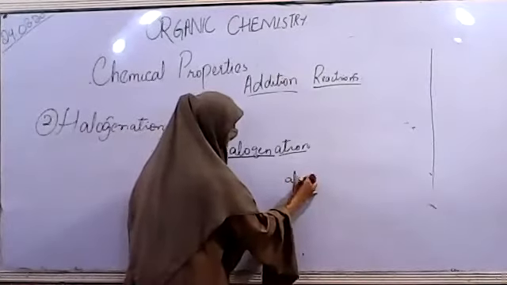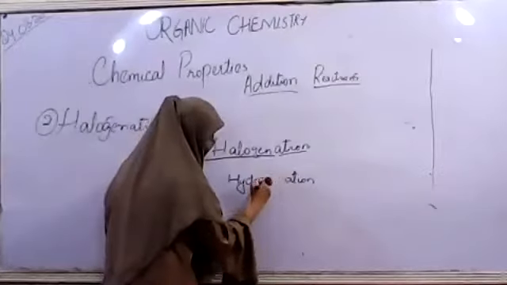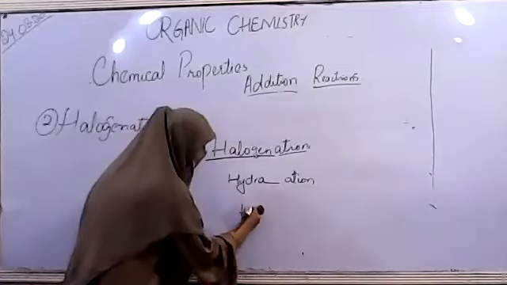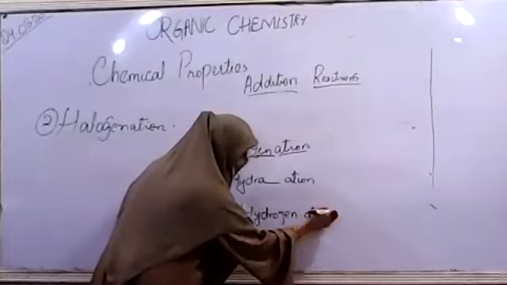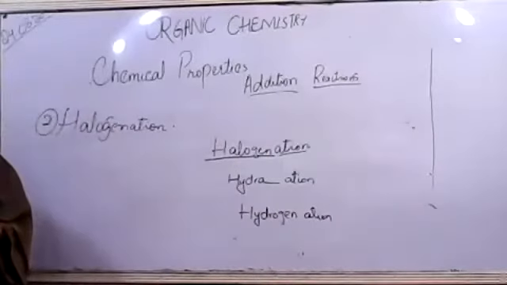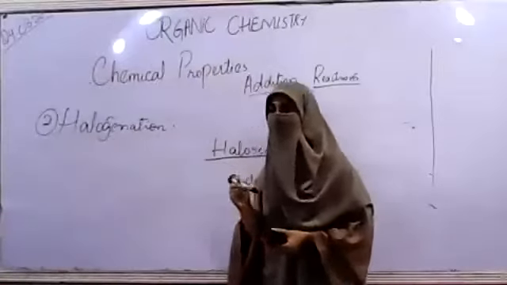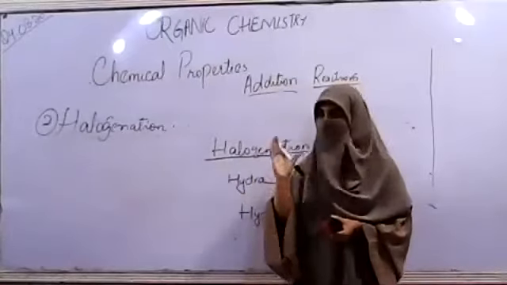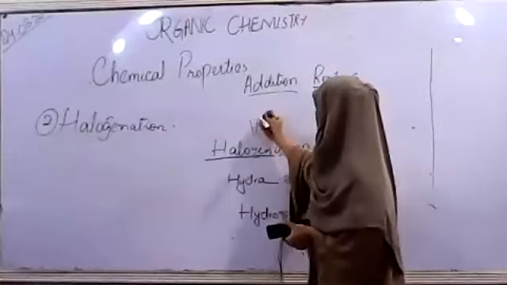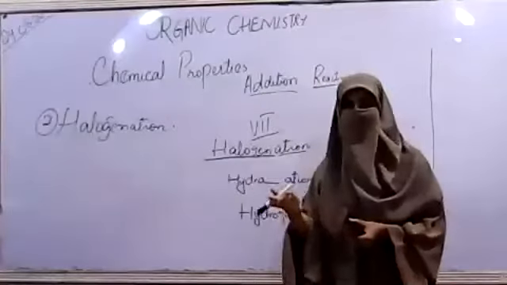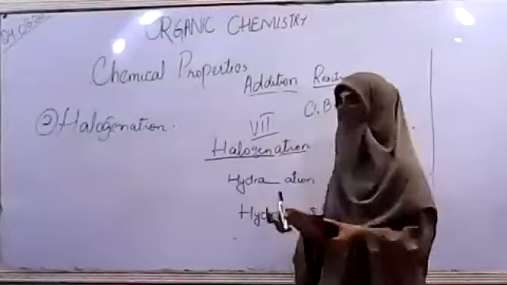Let's say again the suffix -ation, and we are studying hydration. Again, let's say we have hydrogen, and then again the suffix -ation. The prefixes are going to tell us exactly what the species is which we are going to add to the compound we are studying. No doubt we are studying alkenes. So halogenation means we are going to add group 7 members into the alkenes, and those members are chlorine, bromine, iodine, fluorine, and so on, right?